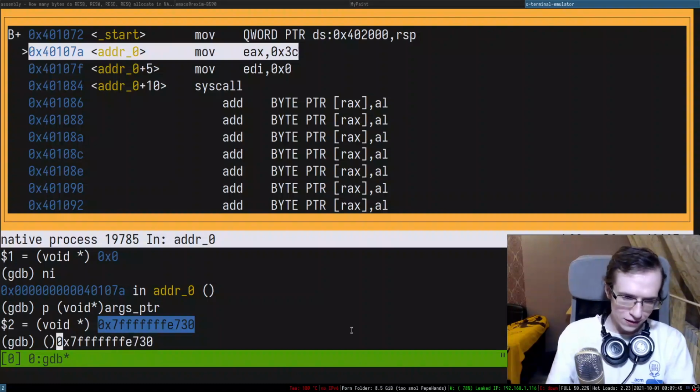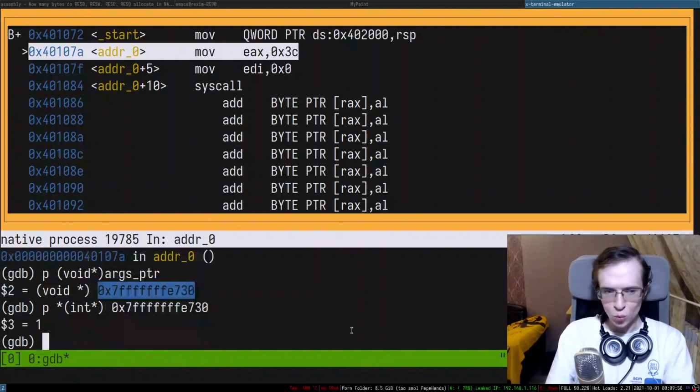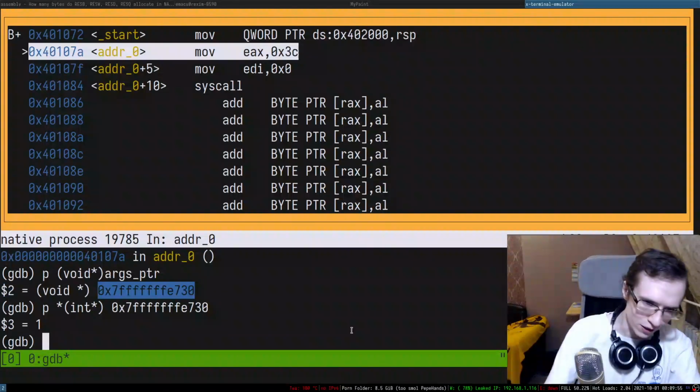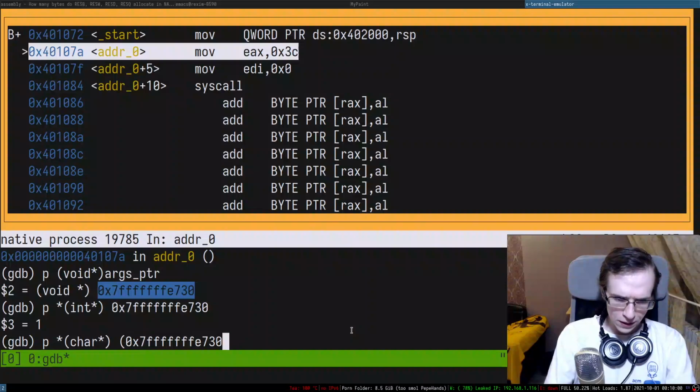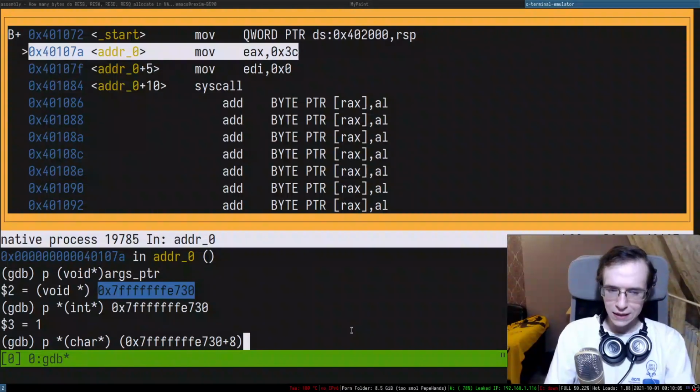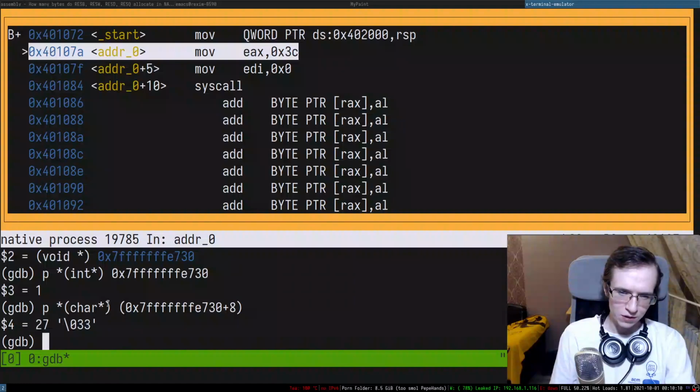If I cast this to a pointer to an integer, dereference it and print, I should see 1, and there we go. So I did everything correctly. Then I can do something like a char pointer and add 8 to get the next pointer, and this gives me 27, which is some sort of escape thing.